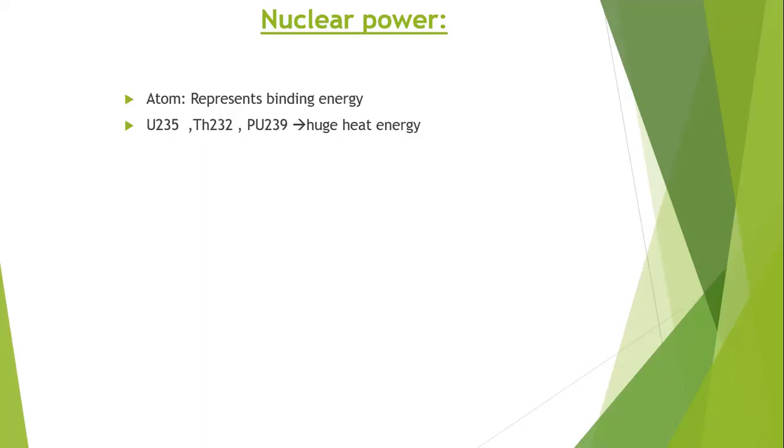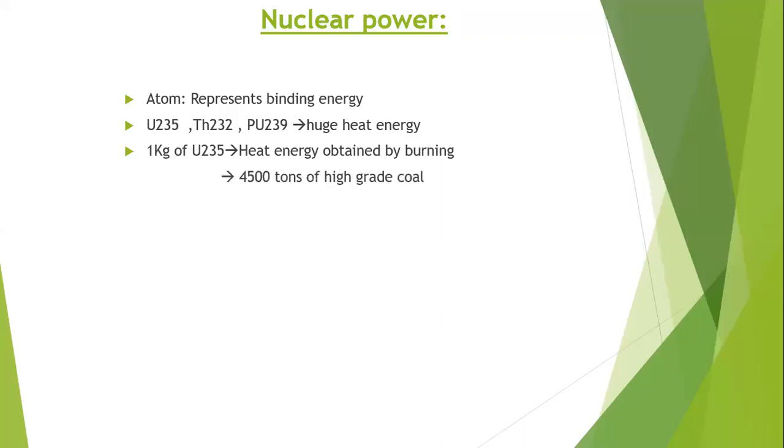For example, if you have 1 kg of uranium 235 at our plant and you use it for developing electricity, it is nearly equal to 4500 tons of high grade coal.